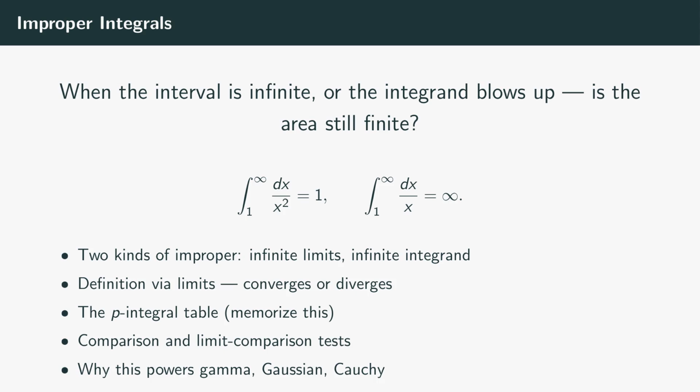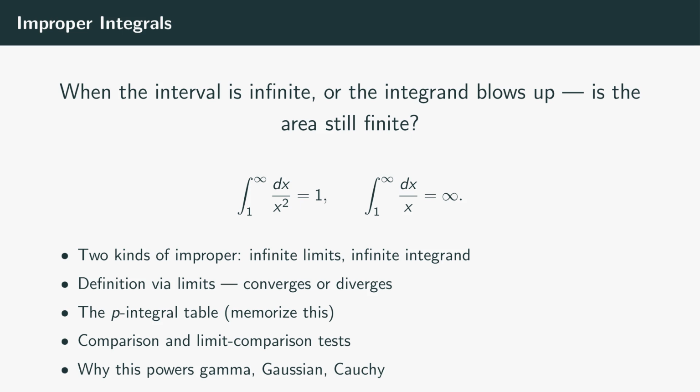Welcome back. Last episode, we finished the standard integration toolkit with partial fractions. Now we change the question. Instead of asking how to integrate, we ask whether an integral even makes sense. The setting, improper integrals. There are two ways an integral can be improper. 1, the interval is infinite. You integrate from some point all the way out to infinity. 2, the integrand itself blows up somewhere in the interval. A vertical asymptote. Either case, the ordinary Riemann definition we built in episode 2 doesn't directly apply.